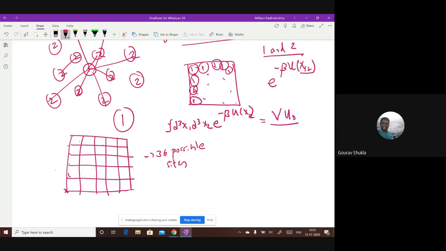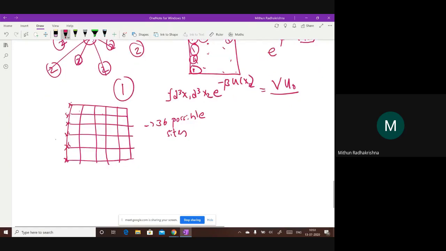Sir, it is 5 cross 5. Yeah, but if you think I can sit on the vertex, then it is 36. If you think I can sit only on the inside, then it is 25. That's not the point here. You can take 25 or 36, it doesn't matter how you count. I have counted that the molecules can stay on the vertices, so in my count it is 36.